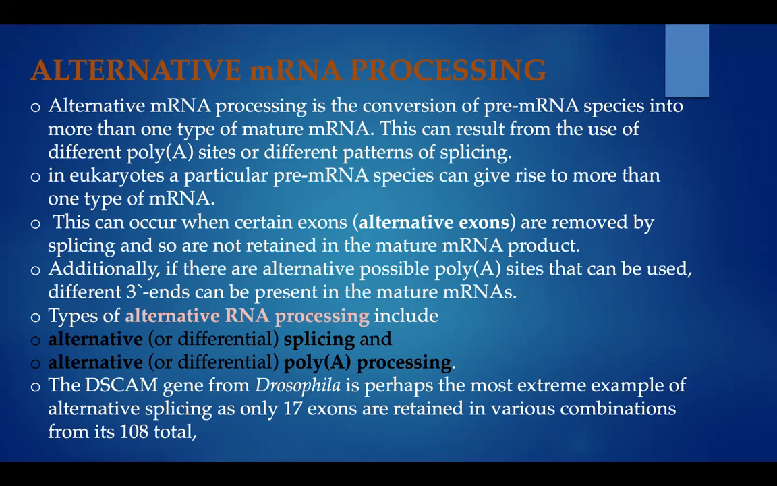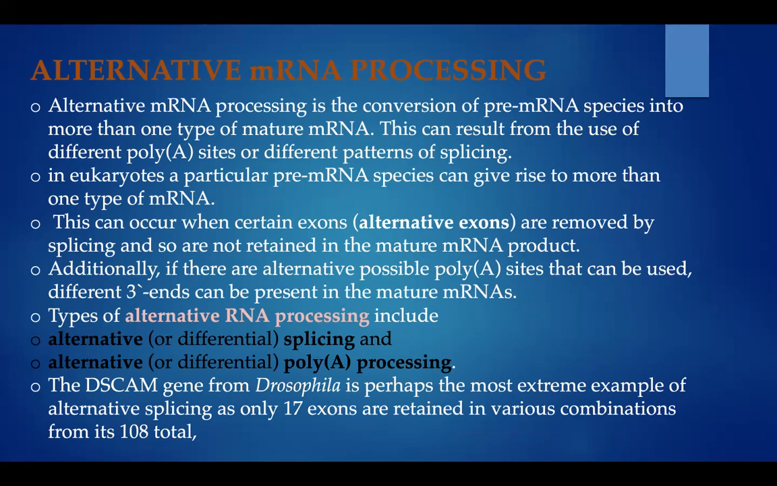In eukaryotes, a particular pre-mRNA species can give rise to more than one type of mRNA. This can occur when certain alternative exons are removed by splicing and so are not retained in the mature mRNA product. Additionally, if there are alternative possible poly A sites that can be used, different 3' ends can be present in the mature mRNAs. There are two types of alternative RNA processing.